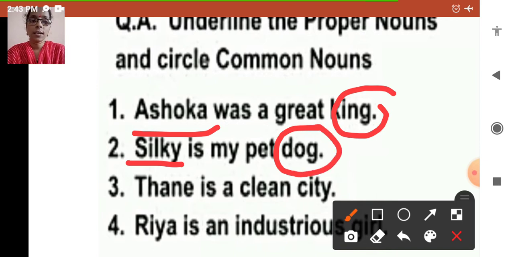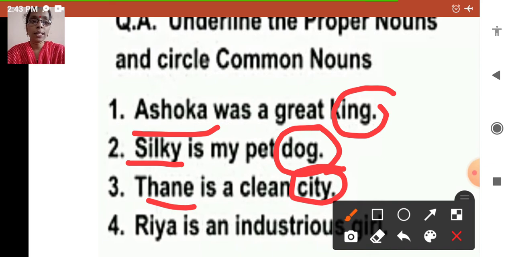Next sentence: Thane is a clean city. Here which is a proper noun? Yes, Thane is the proper noun, so underline it. And what is a common noun? Correct. City is a common noun, so we will circle it.